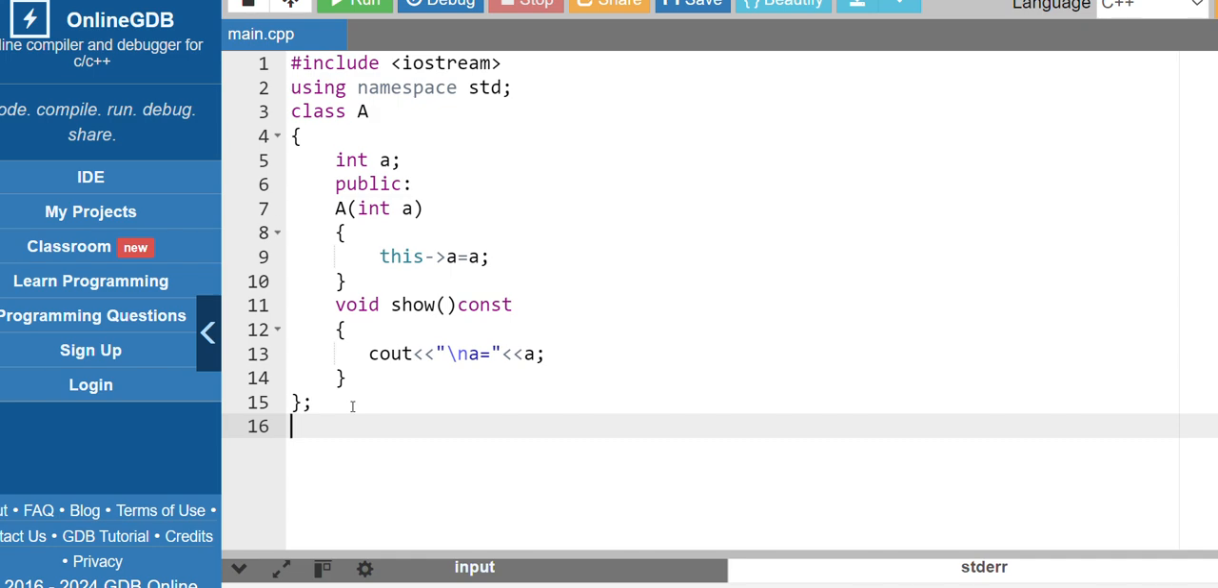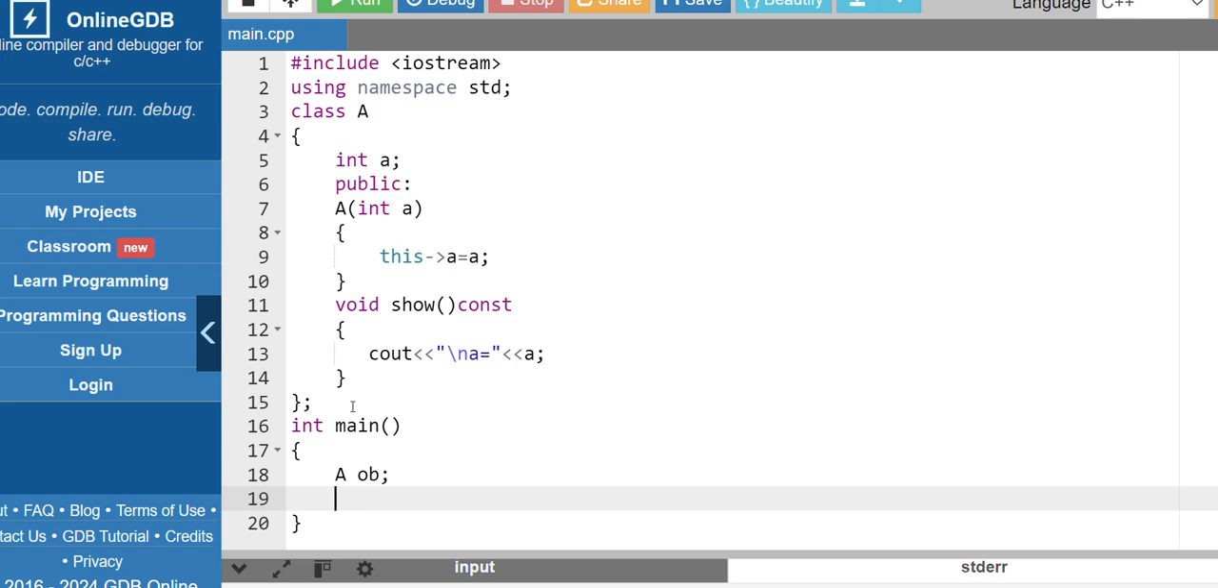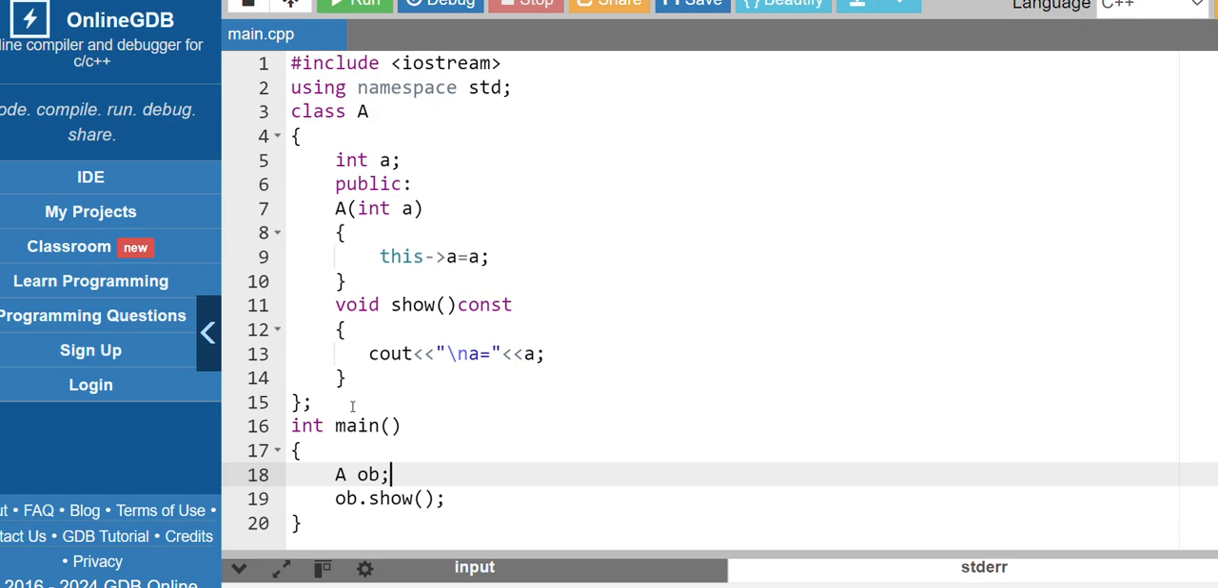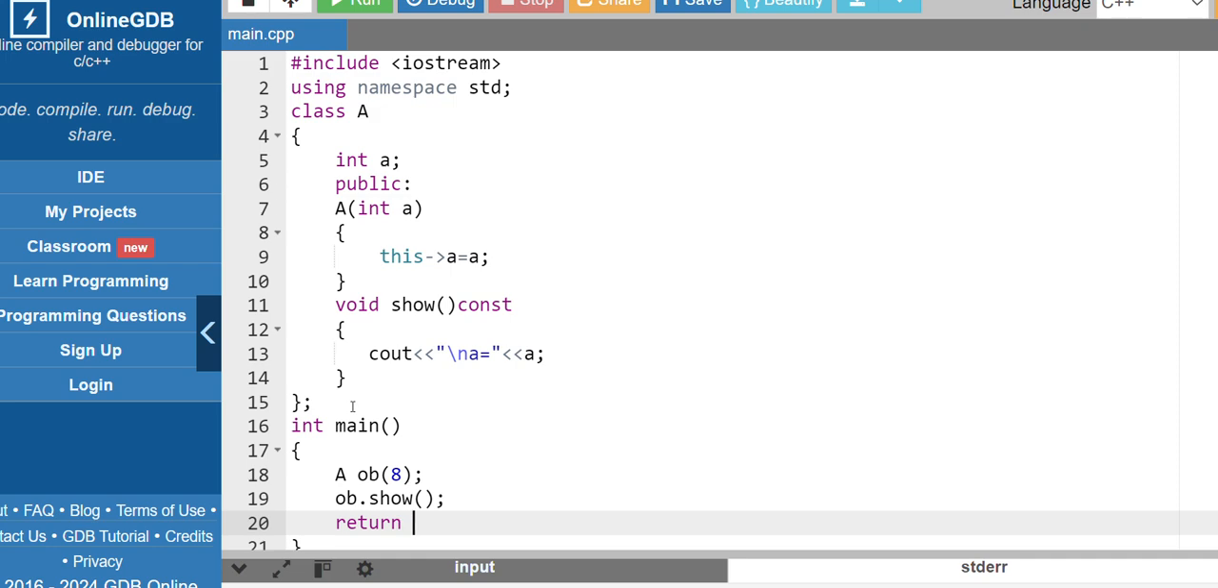Now int main, create the object of class A, OB, and let's call the show method. In the object, pass some value, suppose 8. Return 0.